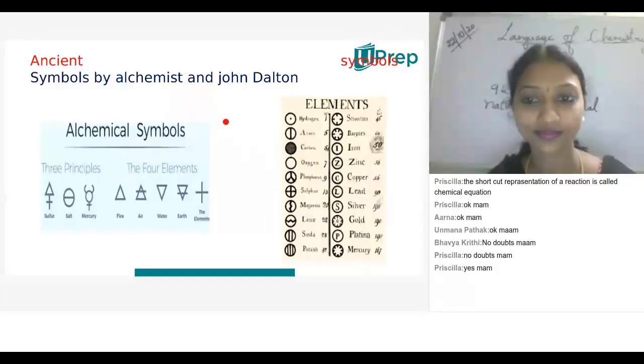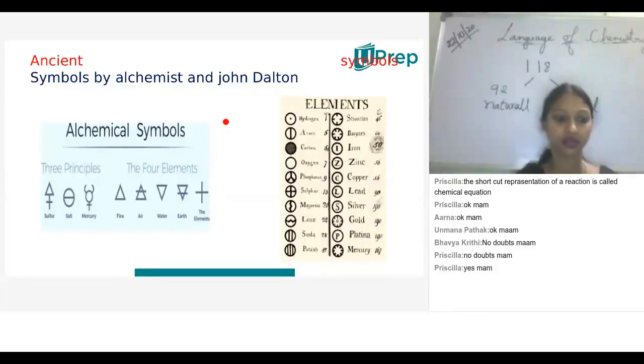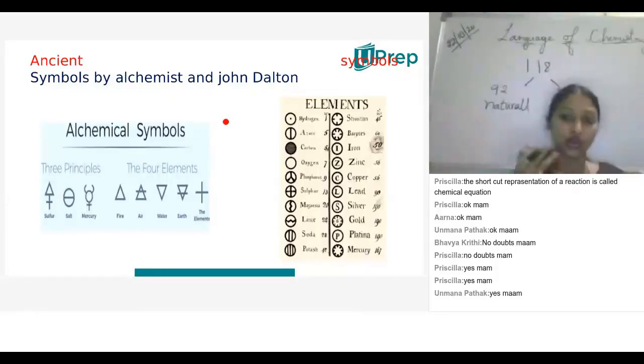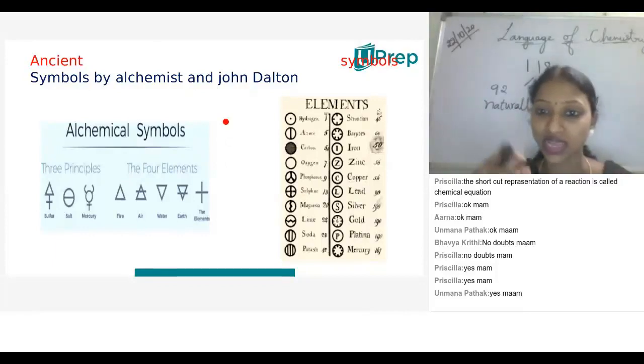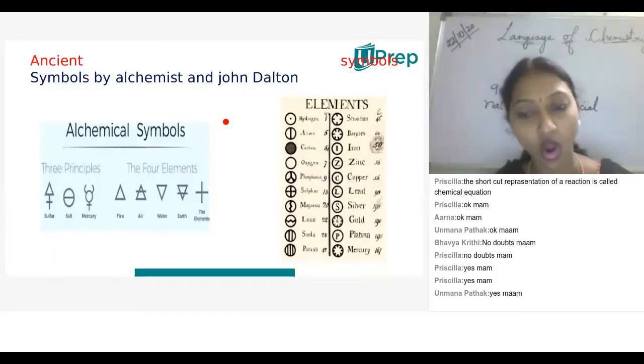Yes, children. Here we can go with the alchemist symbols. Whenever we are doing something new, a trial and error method is used. Not only in the laboratory, even when your mother wants to cook a new dish, there must be trial and error in it. What do we mean by trial and error? Whenever we try to do new things, there will be some mistakes, and we rectify those mistakes in the next attempt of that particular experiment.